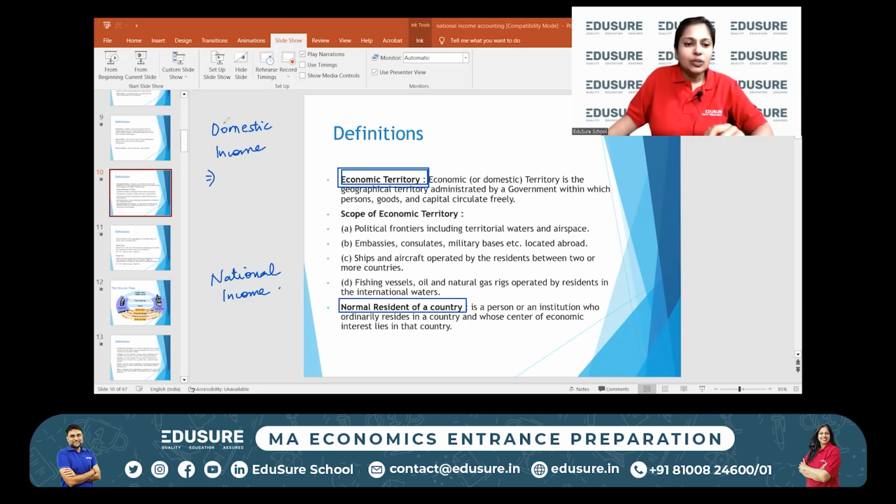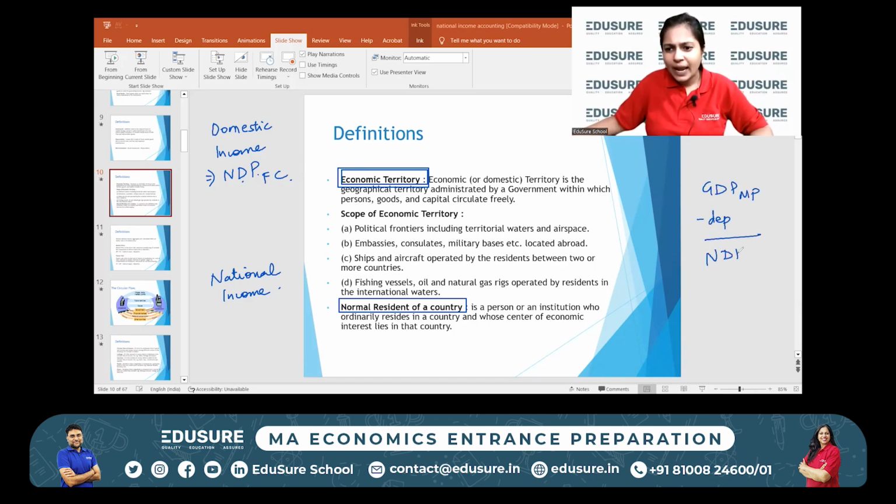All right. So domestic income stands for NDP at FC, net domestic product at factor cost. Domestic income is called net domestic product at factor cost. So how do we calculate it? You get GDP at MP, let's say, from the expenditure method. You subtract depreciation. You come to NDP at MP. You subtract net indirect taxes. You get to NDP at FC. This is the domestic income.